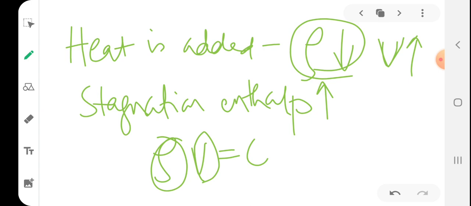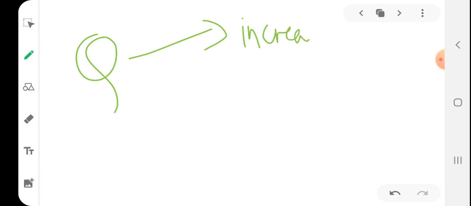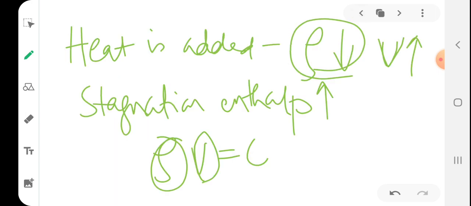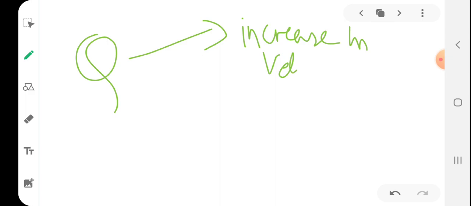So some of the heat added to the system is converted to kinetic energy of the fluid, and the heat energy in excess of this amount is available for increasing the enthalpy of the fluid. Students, I am adding a Q. Part of Q is used to increase the velocity, that is, the kinetic energy of the fluid.